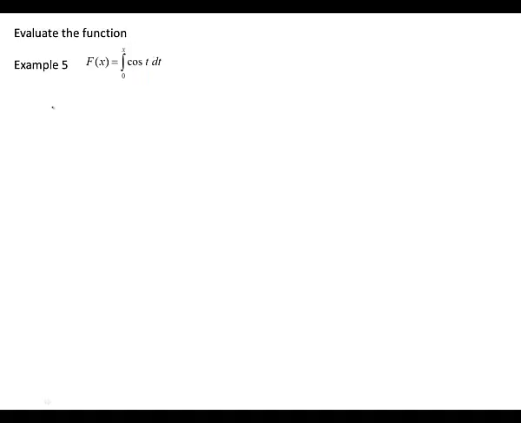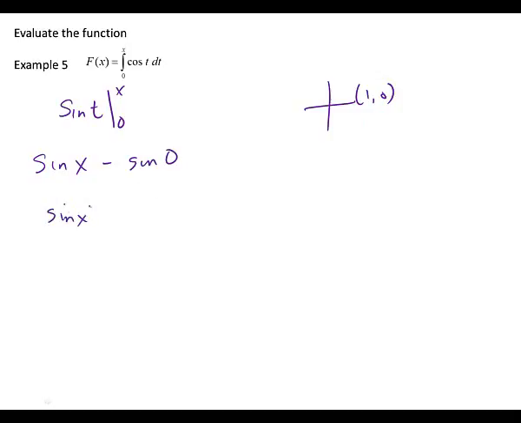So, what is the integral of cosine of t? Sine t, and I'd evaluate from 0 to x. So I'm going to say sine of x minus sine of 0. What's sine of 0? 0. So it's just sine of x. That wasn't so bad, right?